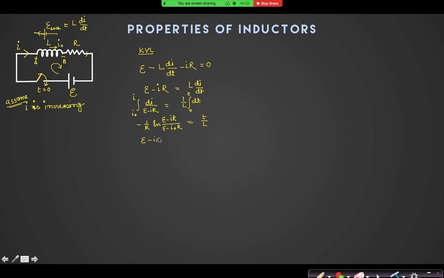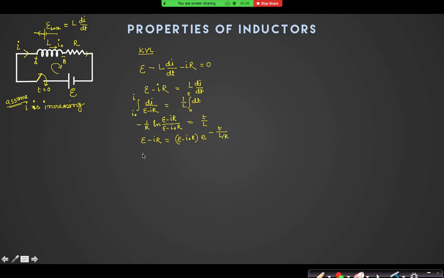So E minus IR is equal to (E minus I0 R) into e power minus t by (L by R). Yes or no?